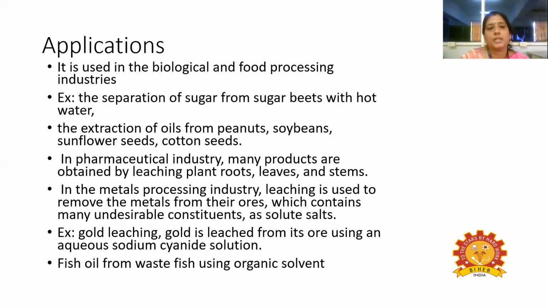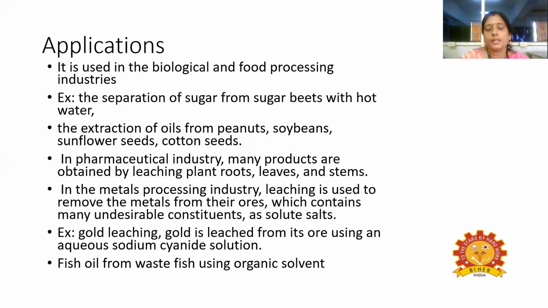Now coming to the applications of leaching, it is used in the biological and food processing industry. For example, the separation of sugar from sugar beets with hot water, and the extraction of oils from peanuts, soya beans, sunflower seeds, and cotton seeds. And in the pharmaceutical industry, many products are obtained by leaching plant roots, leaves, and also stems.